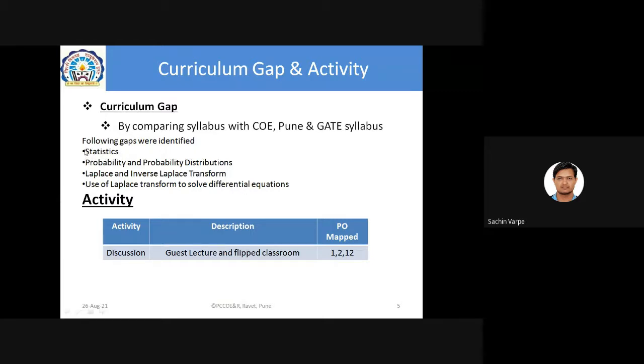We are going to discuss these topics using activities like a guest lecture and flipped classrooms. You can ask your doubts if any in between.